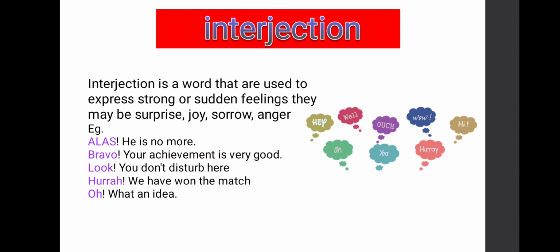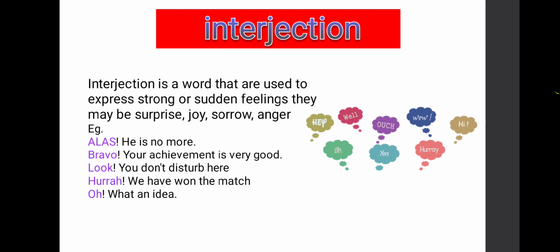Interjection is a word that is used to express strong or sudden feelings. They may be surprise, joy, sorrow or anger. Okay, now let us see interjections with the help of examples.